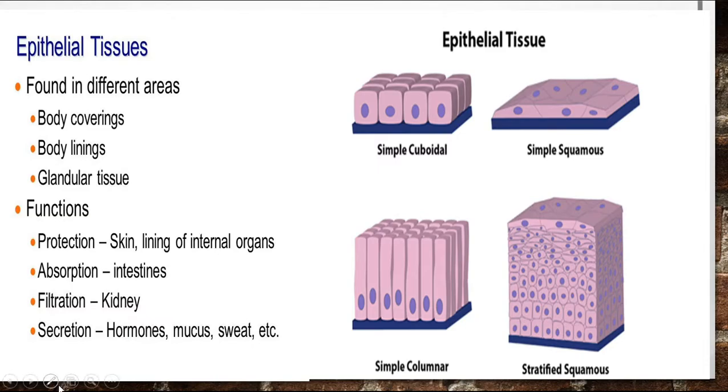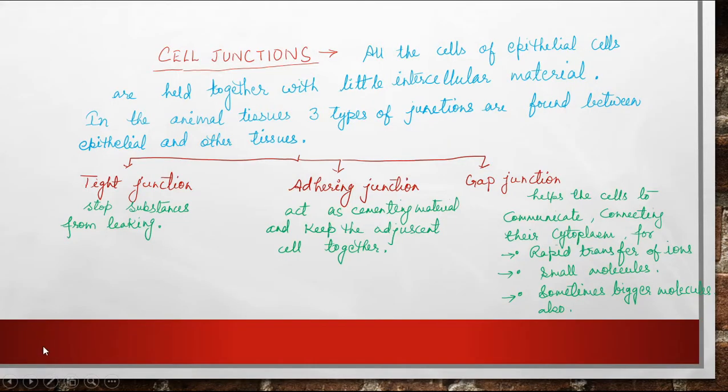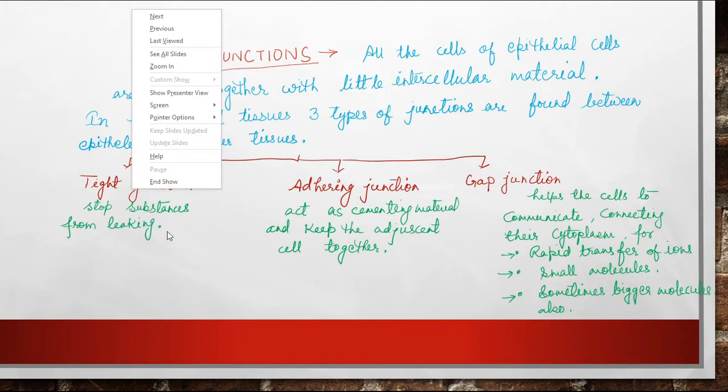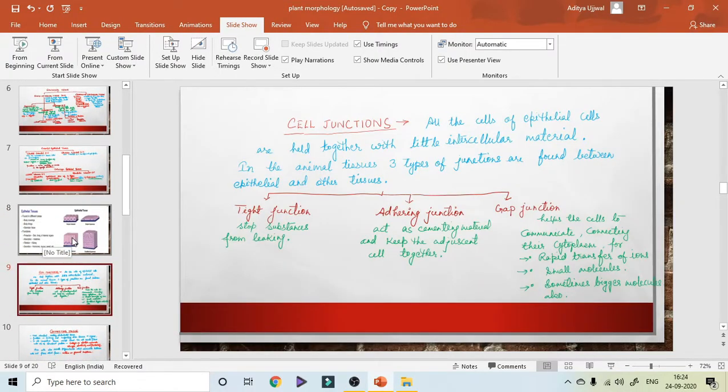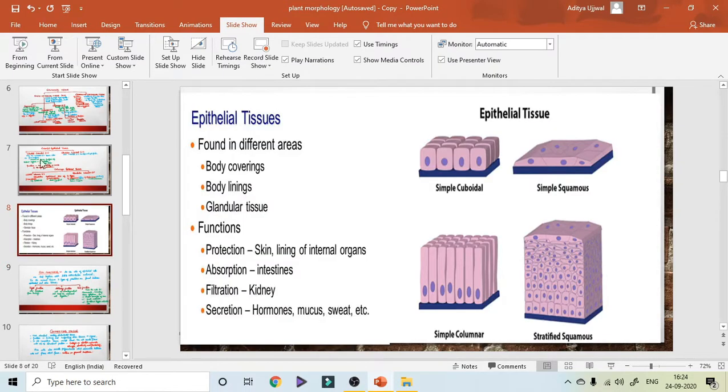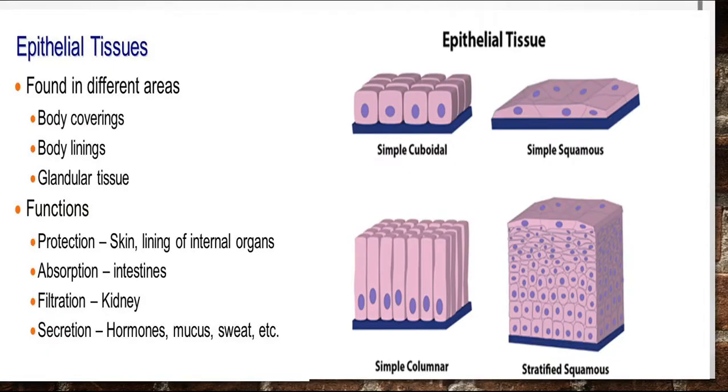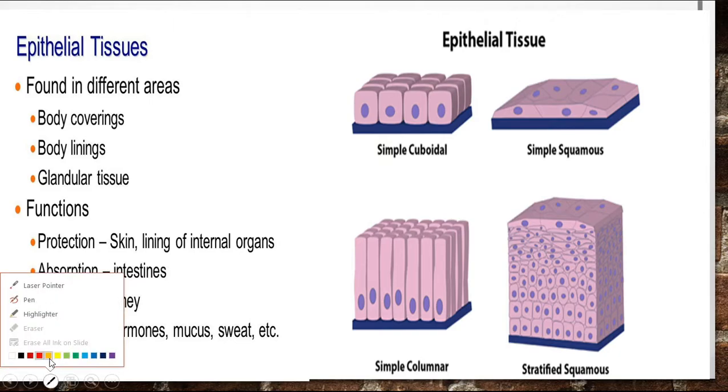In this slide, we can see different types of epithelial tissue in a diagrammatic form.